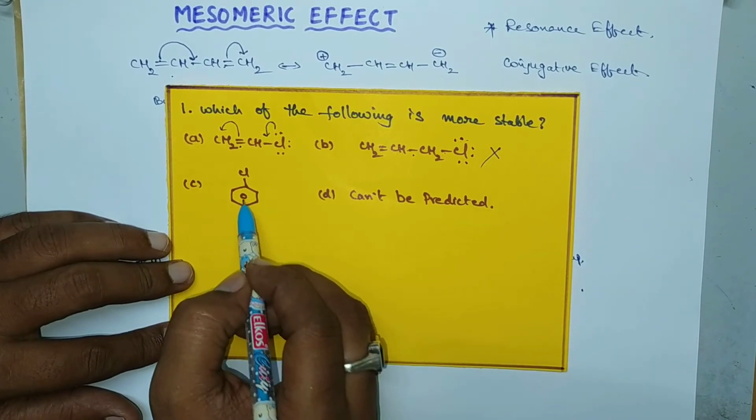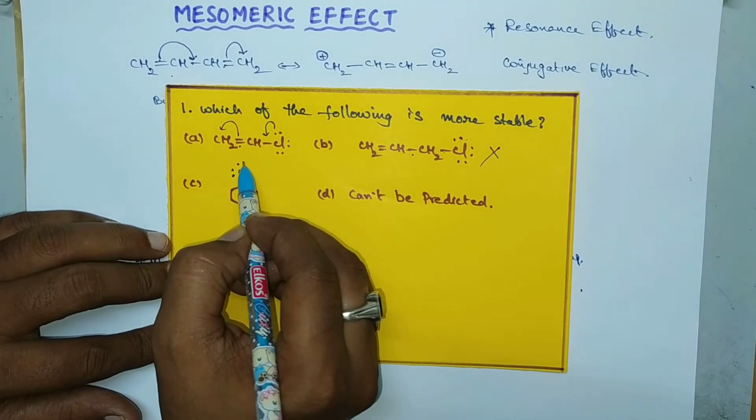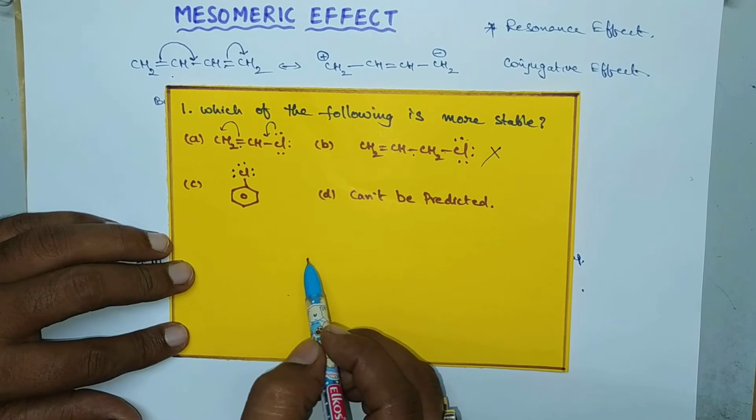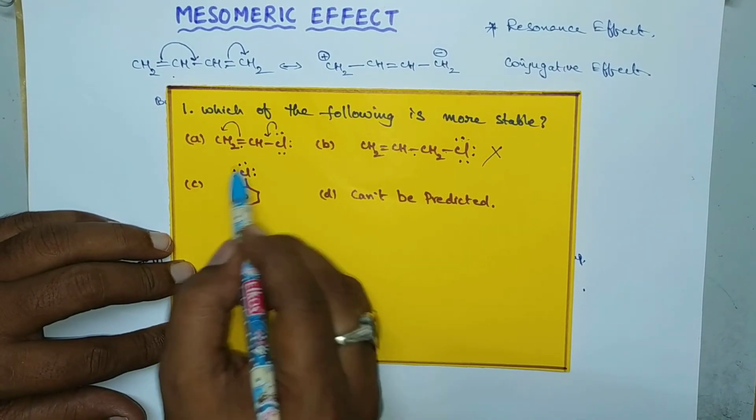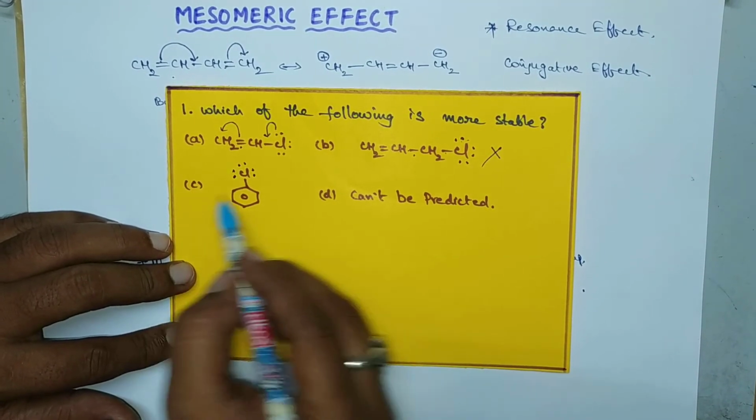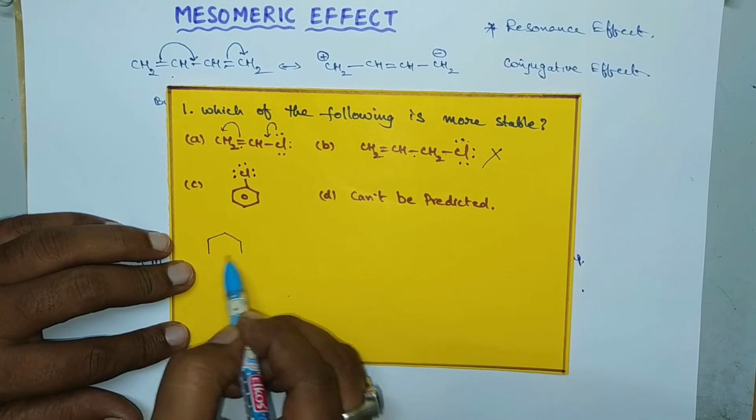And next, this is chlorobenzene. Chlorobenzene also, chlorine consists of 3 lone pairs of electrons. So now let us check whether it exhibits mesomeric effect or not. So here the chlorobenzene can be written like this.